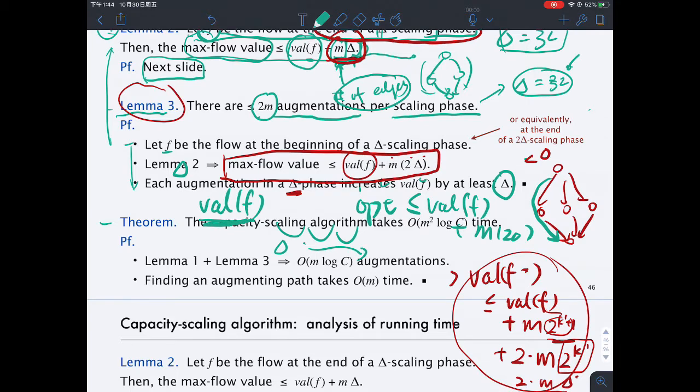Then the number of increments is at most m times 2 delta divided by delta. It's getting a bit messy, so let me switch back to the whiteboard and explain this idea again.